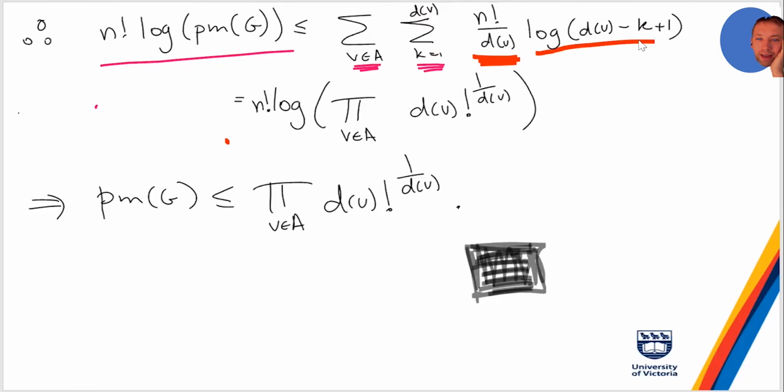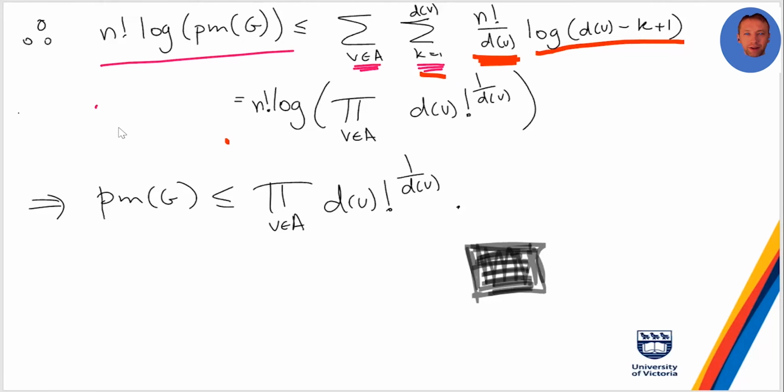And then we had this log of degree minus K plus 1. The way that logs work is that I'll take out this n factorial. If I've got 1 over d(V) here, I can take that inside and make it a power. Then I'm summing over all the K, and summing logs becomes multiplication.